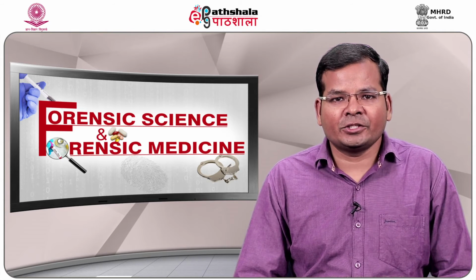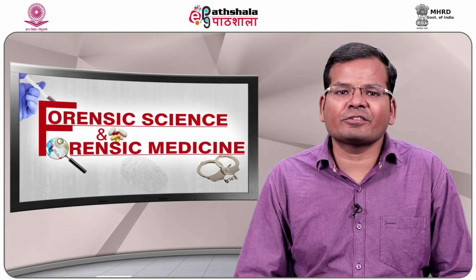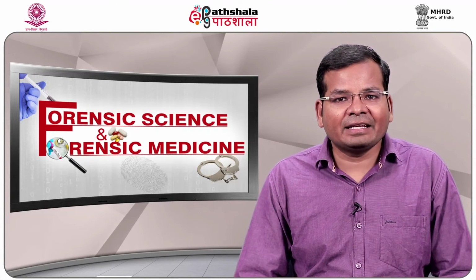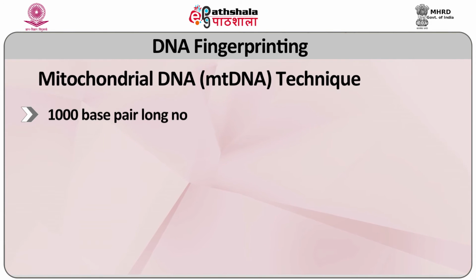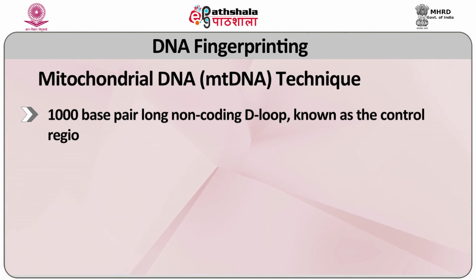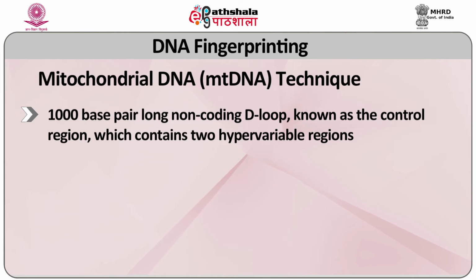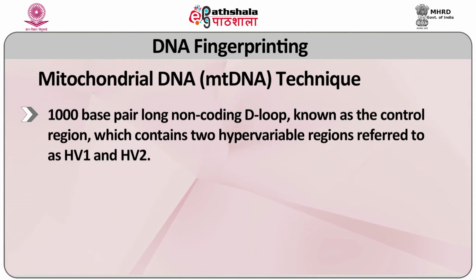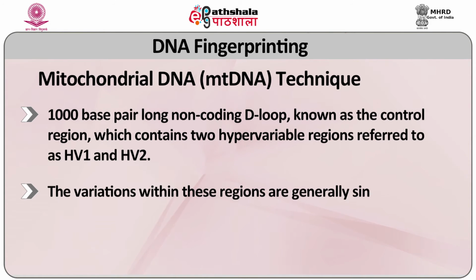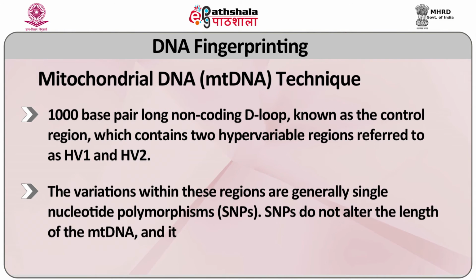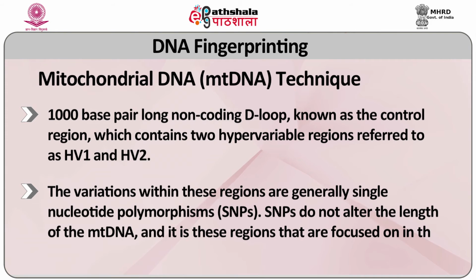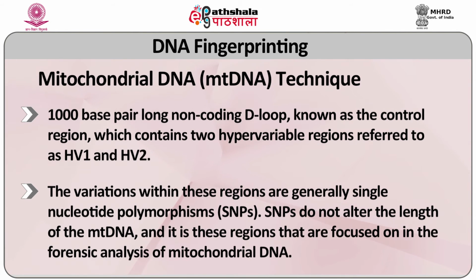This sequence is entirely functional and highly conserved, so there is very little variation between individuals, except in a thousand base pair long non-coding D loop known as the control region, which contains two hypervariable regions referred to as HV1 and HV2. The variation within these regions is generally single nucleotide polymorphism, SNP. SNPs do not alter the length of the mitochondrial DNA, and it is these regions that are the focus in the forensic analysis of mitochondrial DNA.